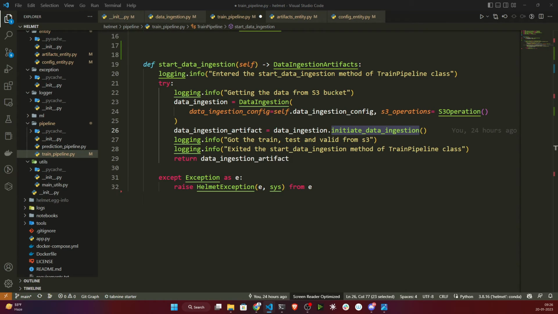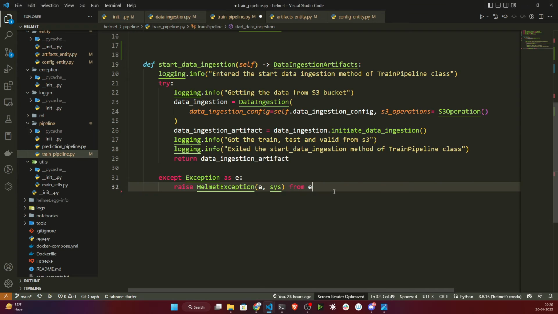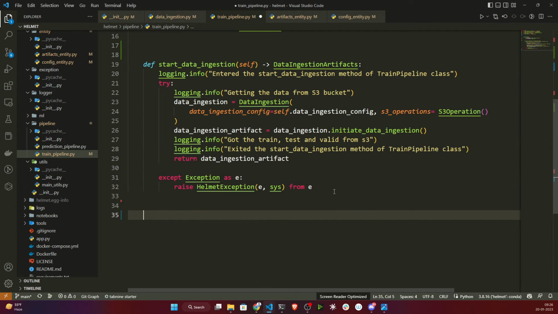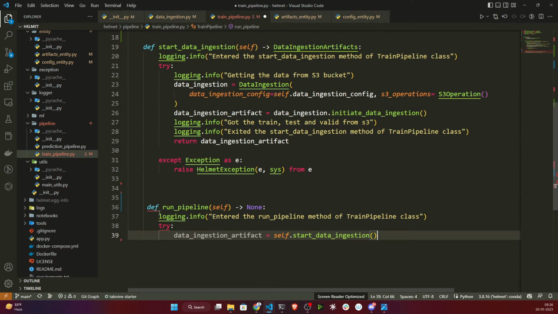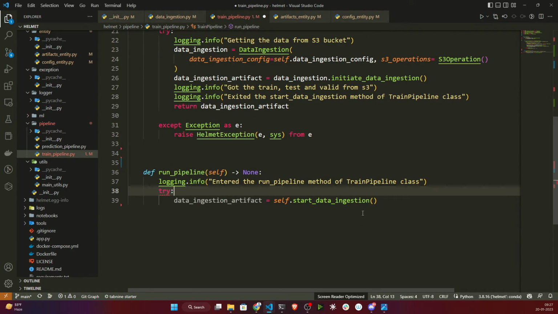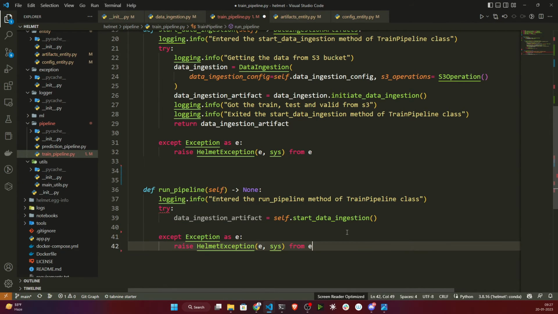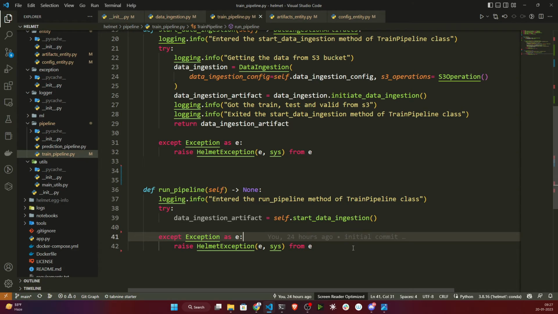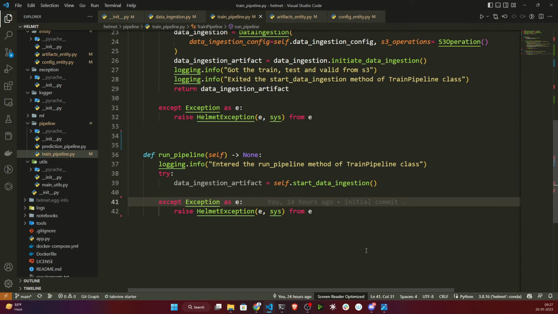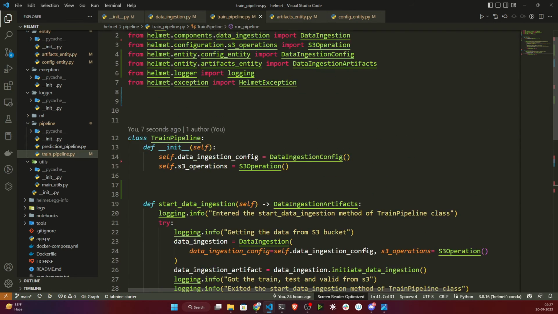Once it is done, now I need to create another method called run pipeline. So this would be our final method, because this I need to call inside my app.py. It will be responsible for running the whole pipeline. See, I'm calling my start data ingestion, this one. Now I also need to close it with the exception. So let's do it. Okay, it's done now. I think everything is fine. So now let's test this stage.